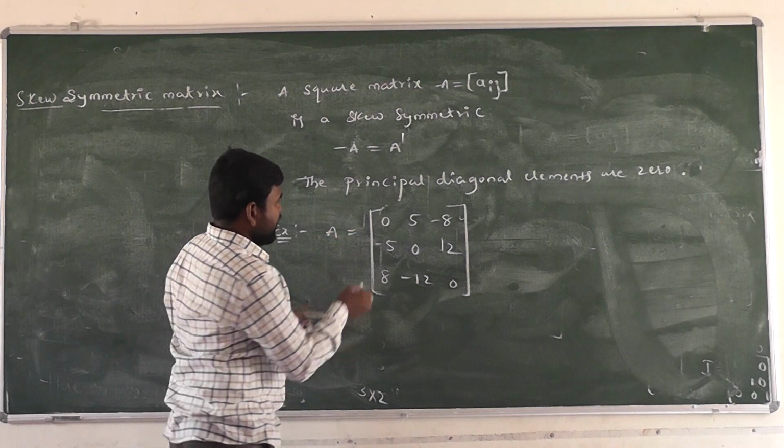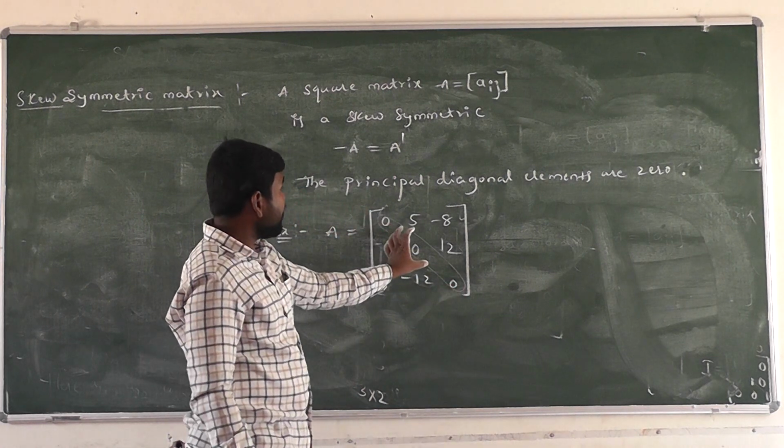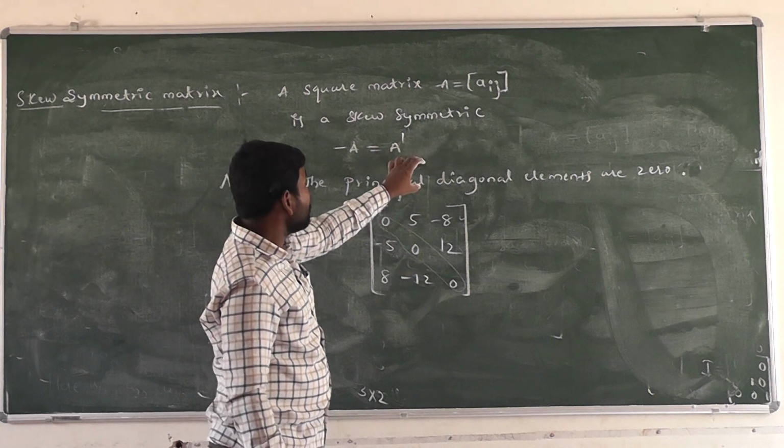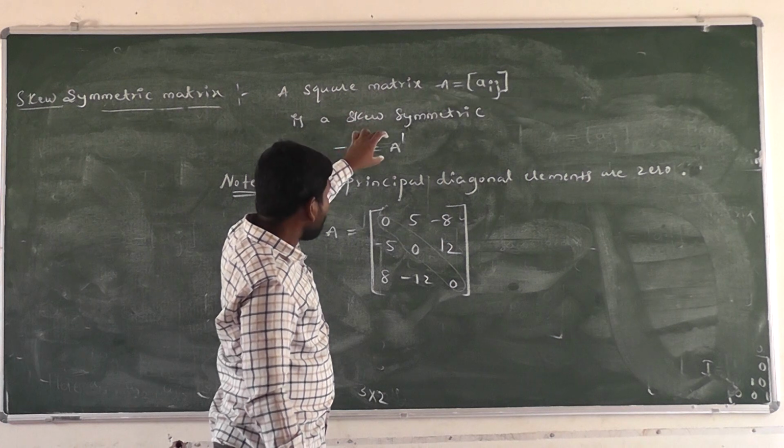Here what are the principal diagonal elements? These are called principal diagonal elements, right? These principal diagonal elements must be 0. Then only a skew symmetric matrix is possible here, right?